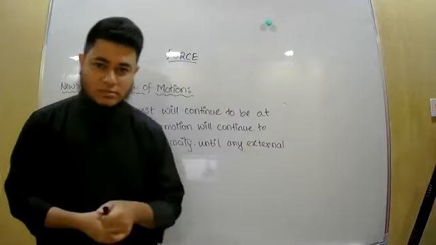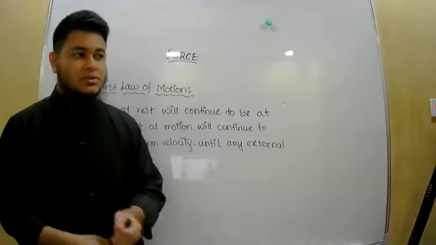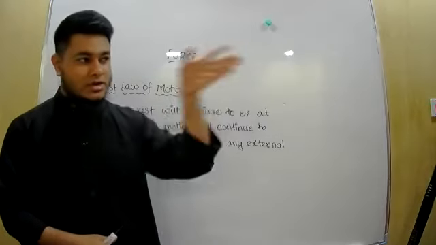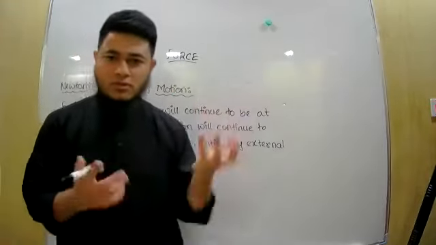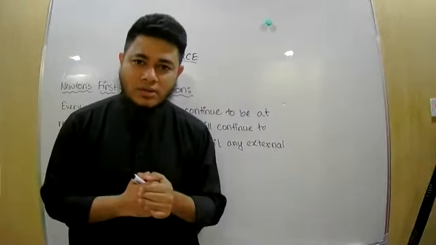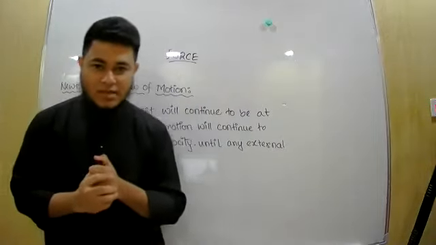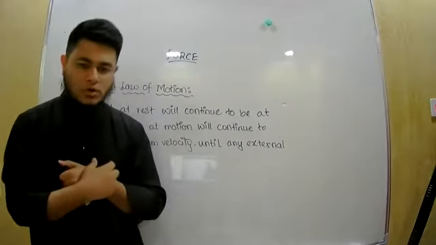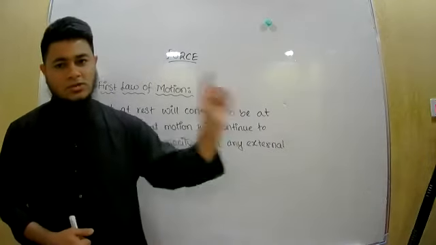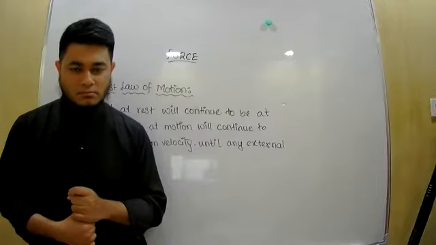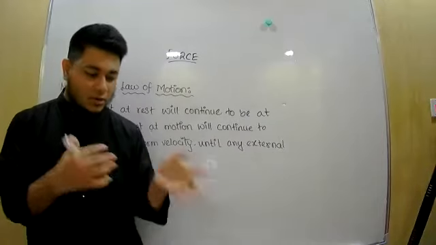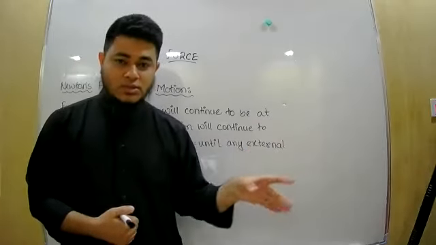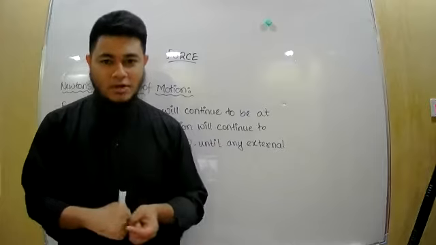Now, many of you might say this does not happen in actual, because if I throw a ball in this direction, the ball does not keep going along the straight line in the forward direction up to infinity. No, it doesn't happen. Why? Because the condition that I have said is not actually fulfilled. You roll a ball on the ground. It should keep going in the forward direction until any force is applied on it. But in real life, the ball goes a little bit forward and then it stops. That's because forces are being applied on it.